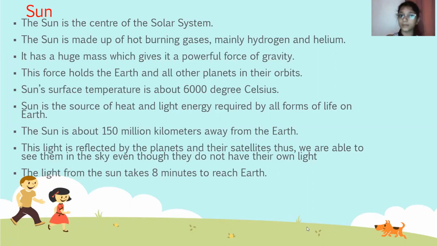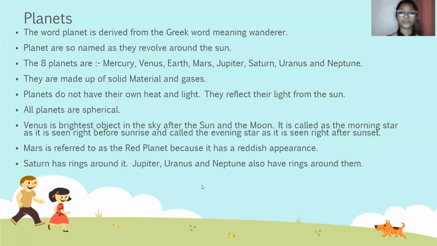This light is reflected by the planets and their satellites. Thus, we are able to see them in the sky even though they do not have their own light. The light from the sun takes 8 minutes to reach us.